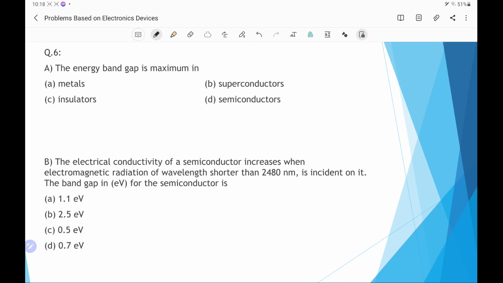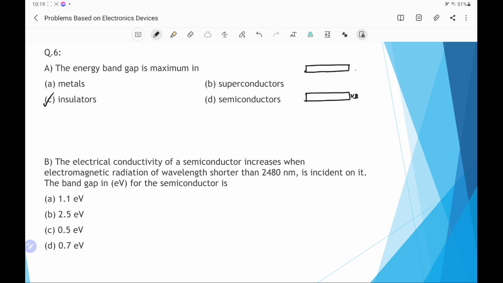Next question. The energy band gap is maximum in metals, superconductors, insulators, or semiconductors. This is a factual question. The energy band gap will be maximum in the case of insulators. There are two bands as per the band theory: one is the valence band and another is the conduction band.